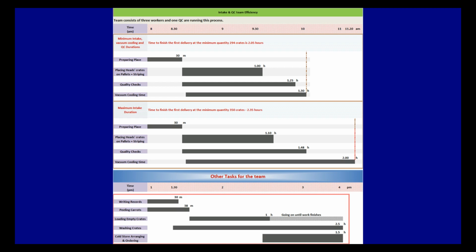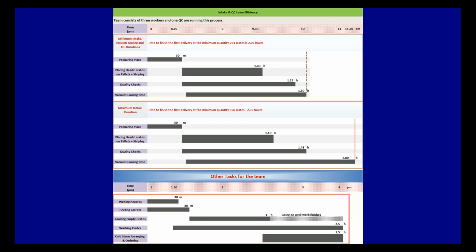Another aspect is time wasting. We shall study the movements, tasks and time consumed, then we decide the best ways to improve these factors. We are calculating the time required for the intake team to do their full tasks, as the full team consists of 1 QC and 3 workers. The day is divided into 2 partitions, before lunch and after lunch.